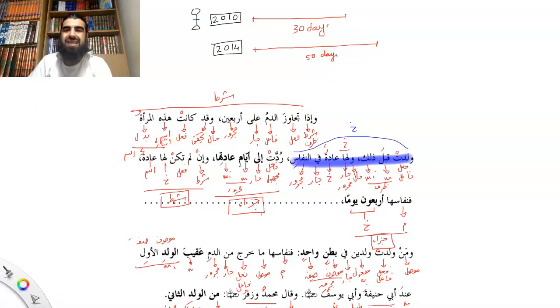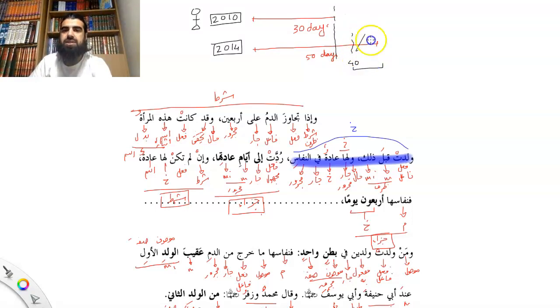So if a woman has a habit in hayd and the bleeding on the next occasion goes beyond 10 days, what does she do? She goes back to her habit, and anything beyond that original habit is going to be considered istihada. So the same thing over here. Let me just put this in perspective. After 40 days, the bleeding continues. That means anything after 40 days cannot be hayd. It has to be istihada.